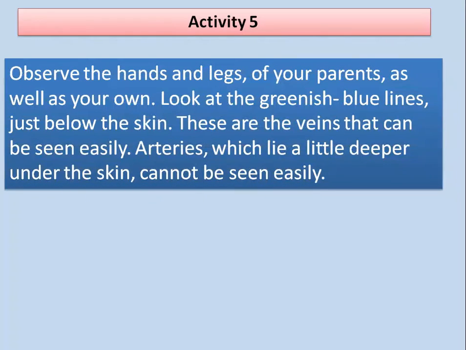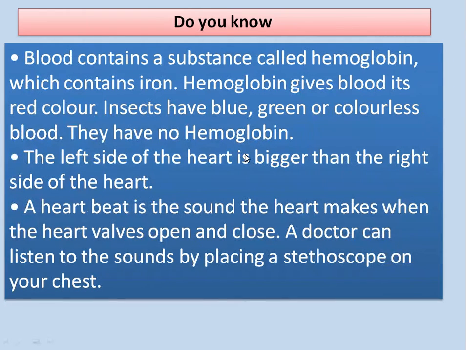And second activity, observe the hands and legs of your parent as well as your own. Look at the greenish blue lines just below the skin. These are the veins that can be seen easily. Arteries which lie a little deeper under the skin cannot be seen easily. Blood contains a substance called hemoglobin which contains iron. और जो color है blood का red color, that is due to this hemoglobin.